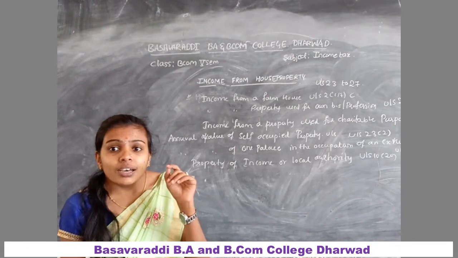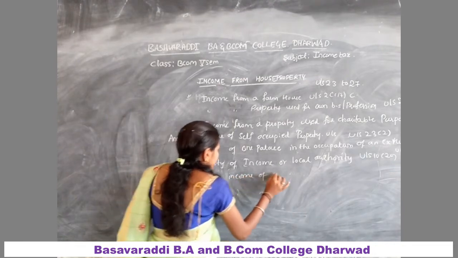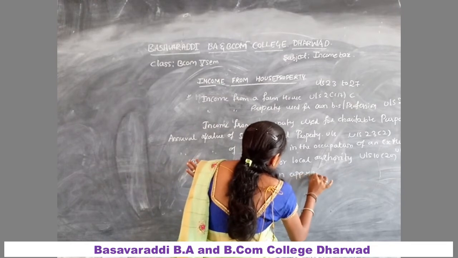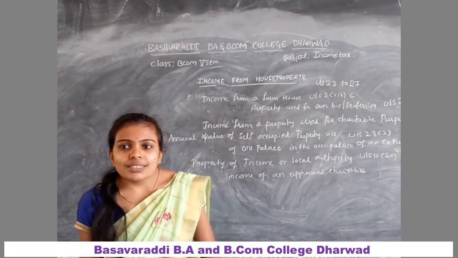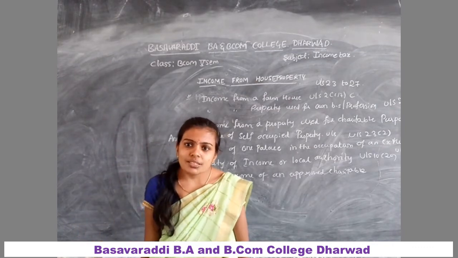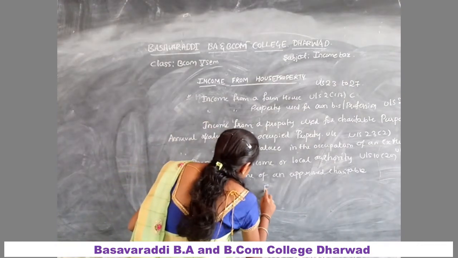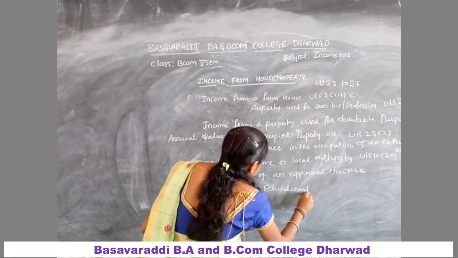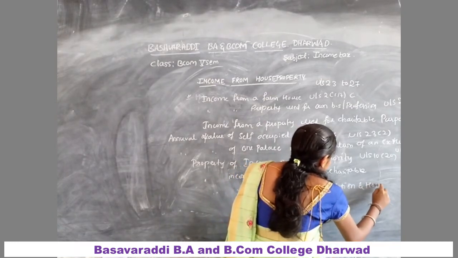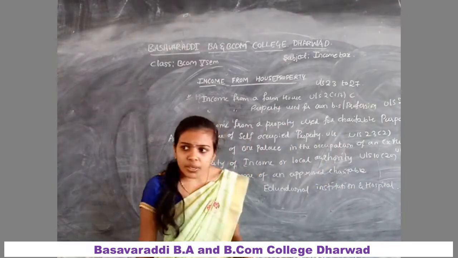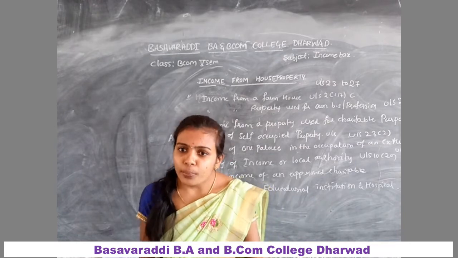Property income of approved charitable associations, property income of educational institutions and hospitals, property income of a registered trade union, and property income of a political party.